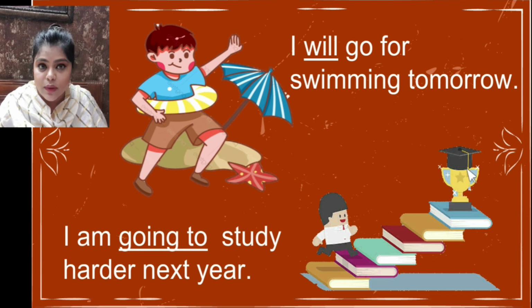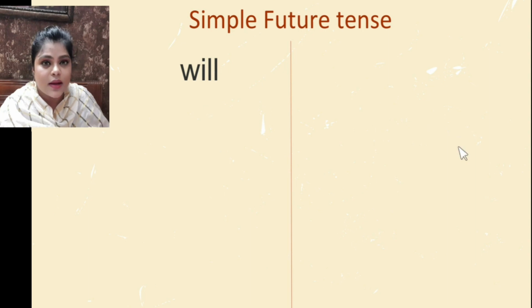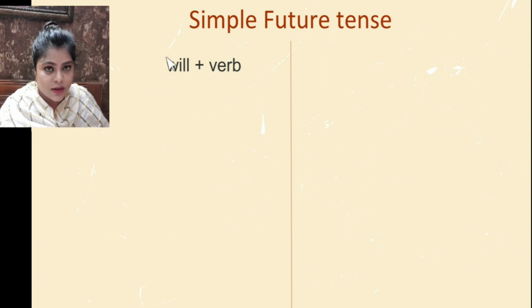Okay, in the simple future tense, the word will is composed of two verbs. Okay, let's see. First, the helping verb will and the base form of the verb.